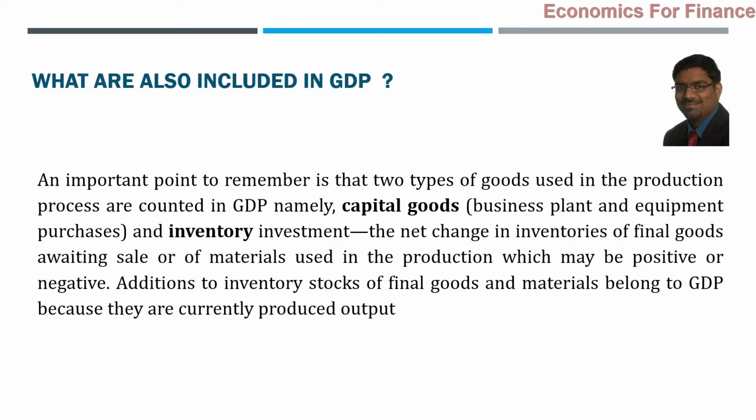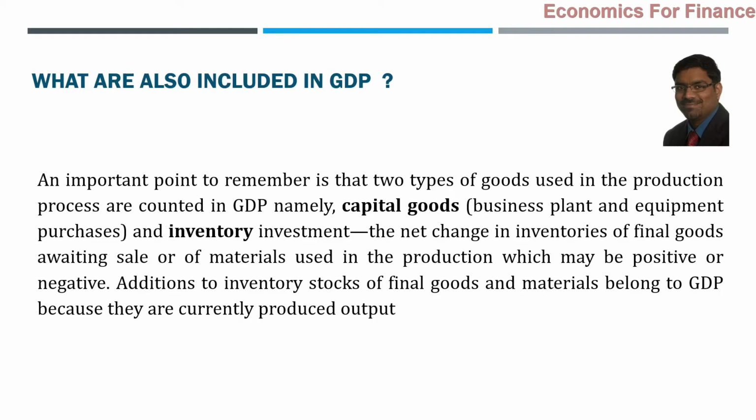So these are the two things which should also be included in GDP, though they are not directly mentioned by the definition. Definition only says the value of all the final goods and services produced within the domestic territory of a country in a particular period, that's all. But while understanding the measurement of GDP, we should also keep in mind there are two things whose value should be included.